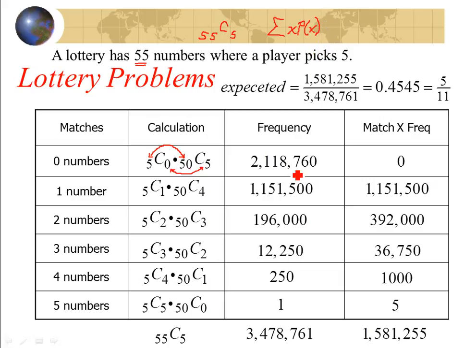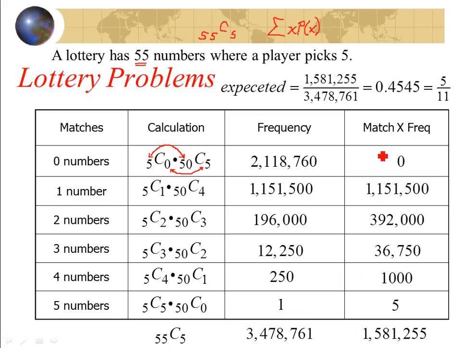But this is really nasty because of the fractions, because all of these would be over 3,478,761. So I'd have all these fractions I'm adding together. Well, they all have a common denominator, so that part at least makes it a little bit easier. But I could also just add up all those products and then divide by that one common denominator.